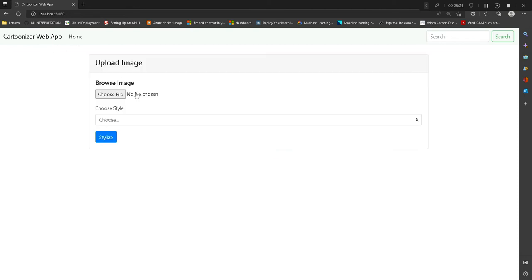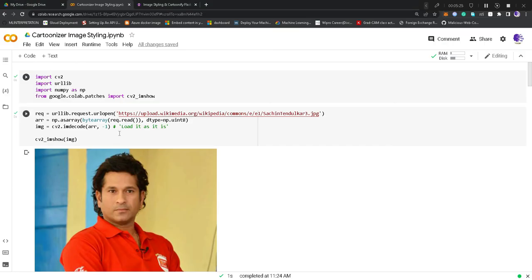So now I'll quickly show you the notebook where I'll explain what effects we have used. So here, first of all, we are opening this image from Wikipedia. This is the image we have used, and converting it into a NumPy array in the form of byte array, because while reading any image from the URL, we have to convert it into byte array so that we can decode it using CV2 and then we can show it.